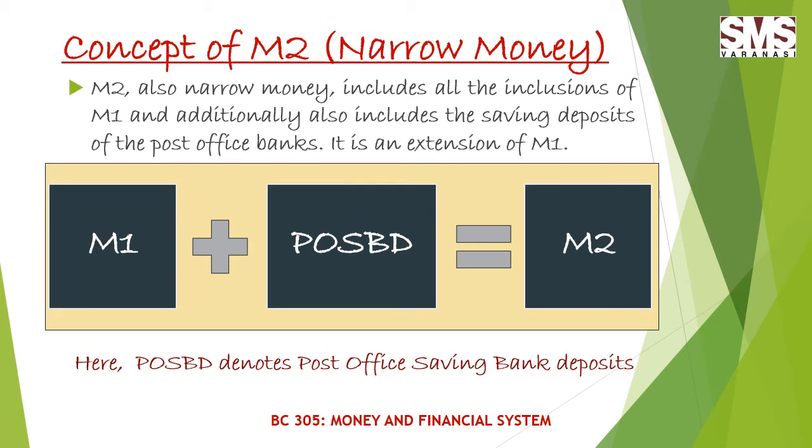So the category M2 is prescribed as a compromise between the need of conceptual neatness and operational feasibility, and this is on account of the fact that post office saving bank deposits are relatively less liquid than the demand deposits with banks, but more liquid than time deposits. So because of these reasons it is an extension of M1 and it includes post office saving bank deposits.